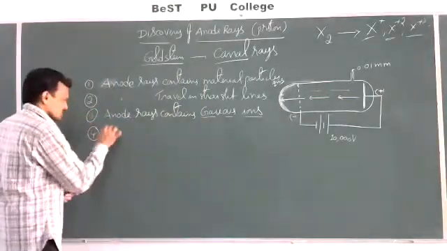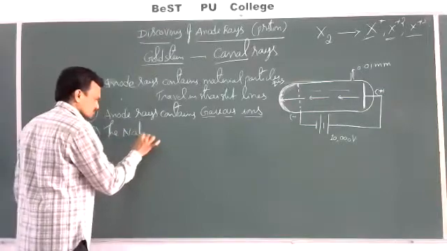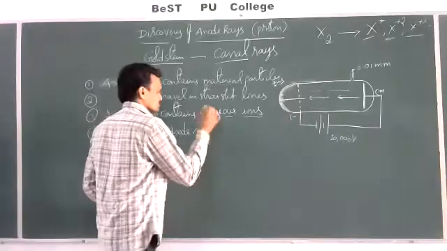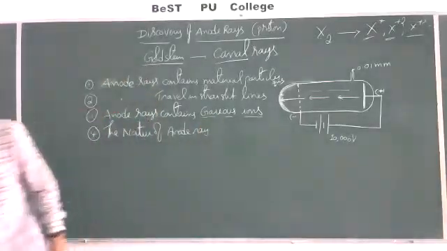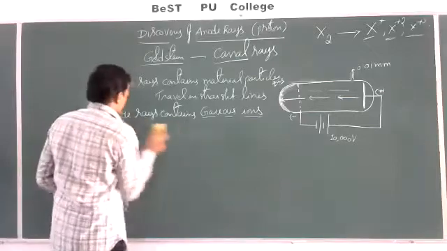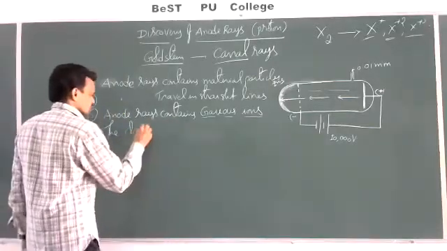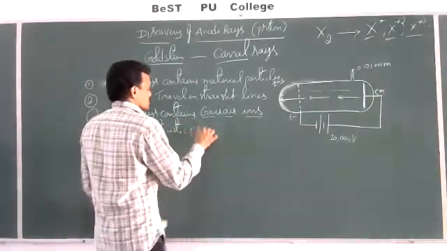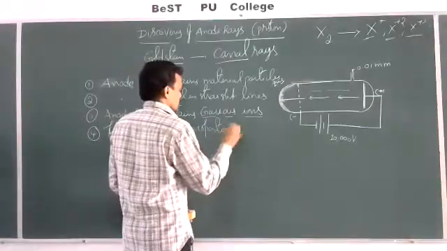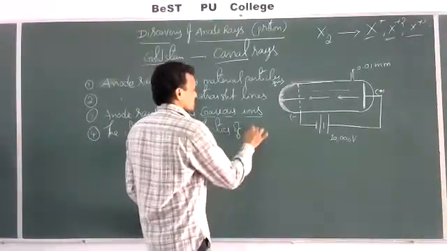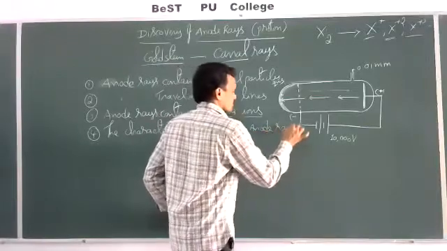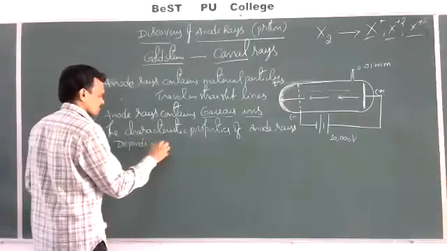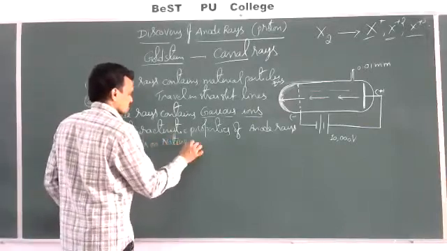That means the characteristic properties of anode rays depend on the nature of the gas.